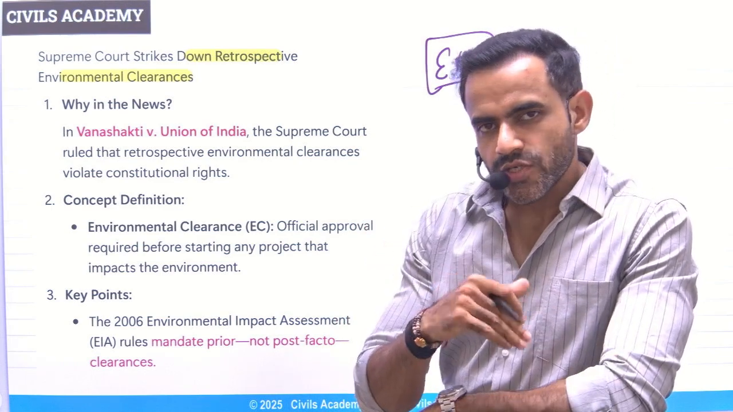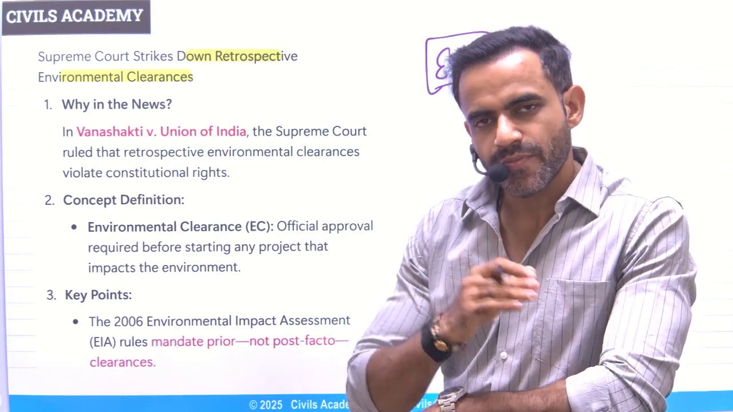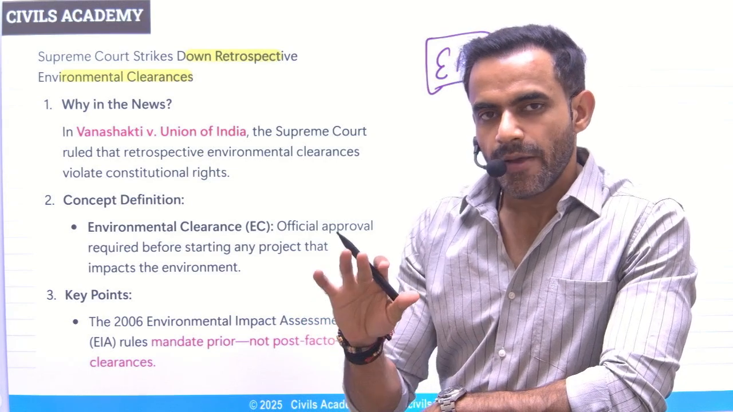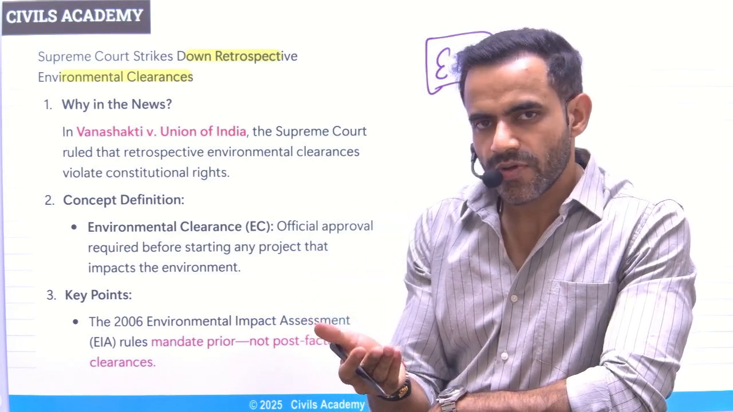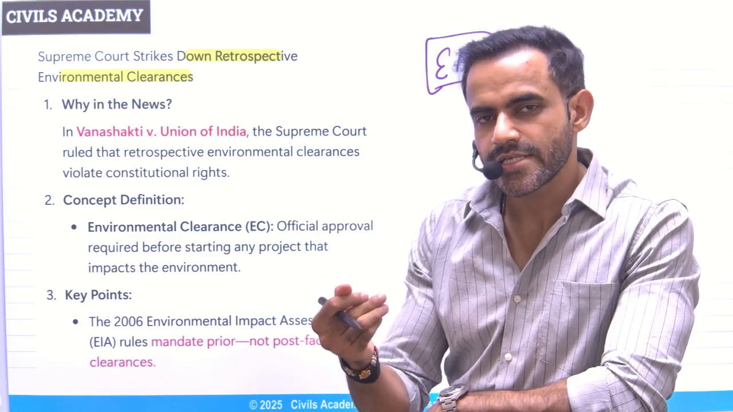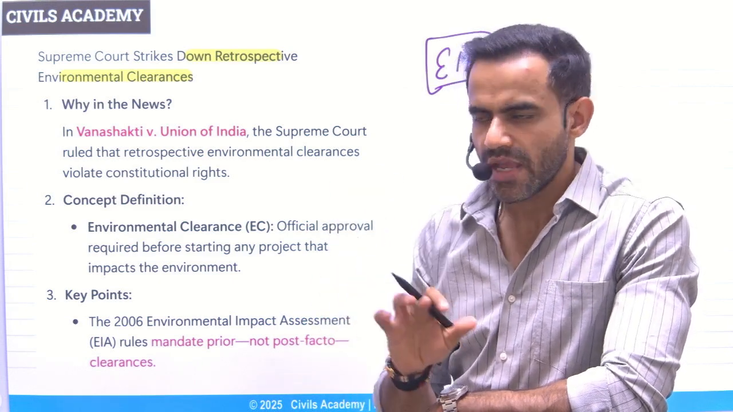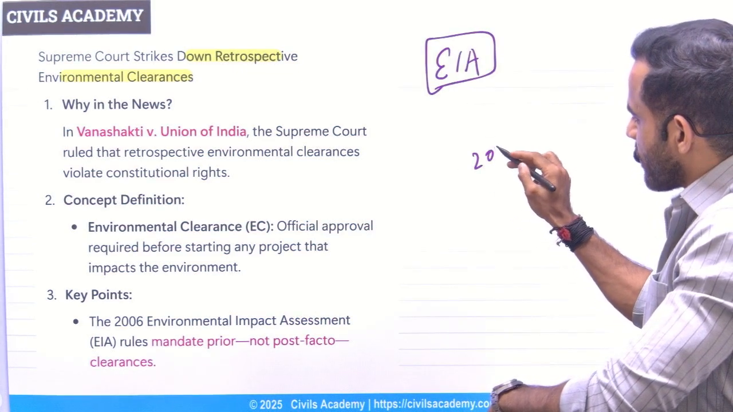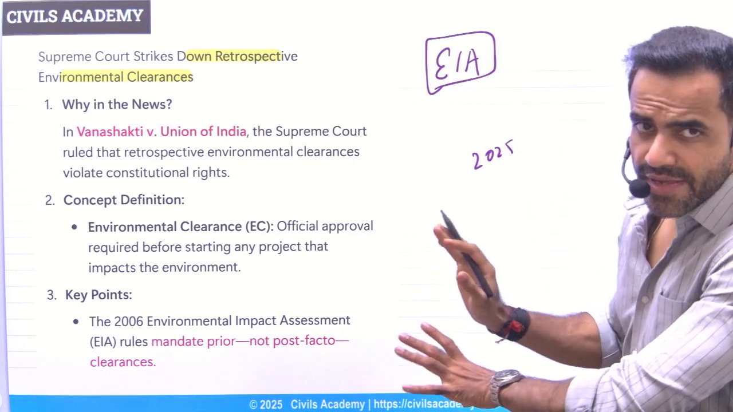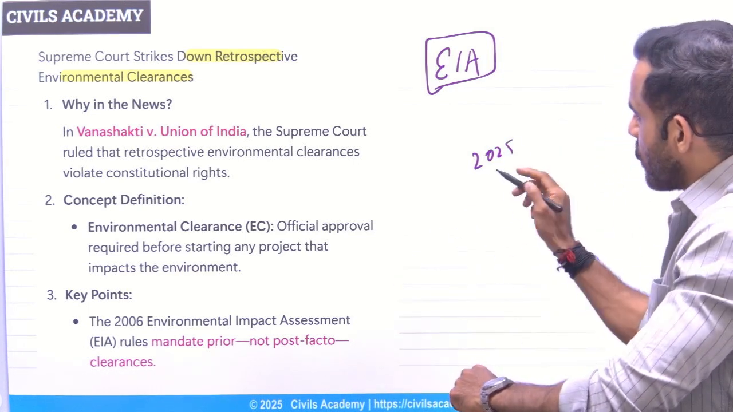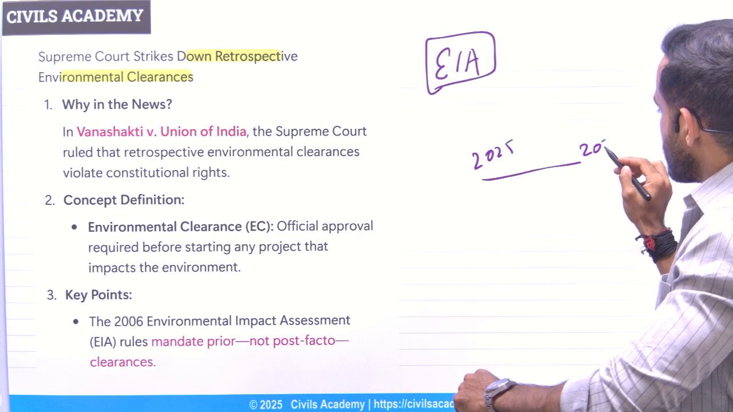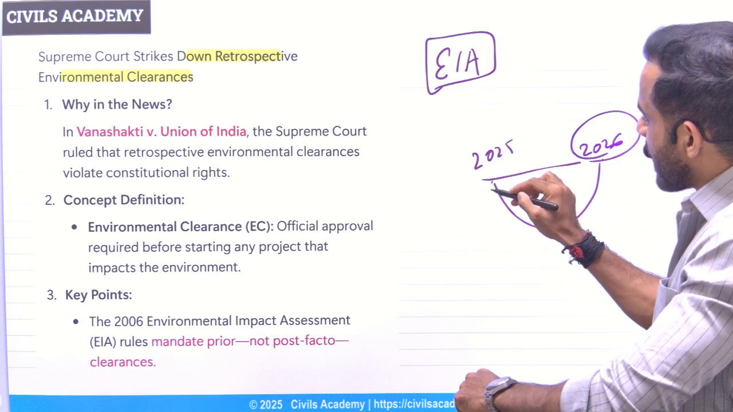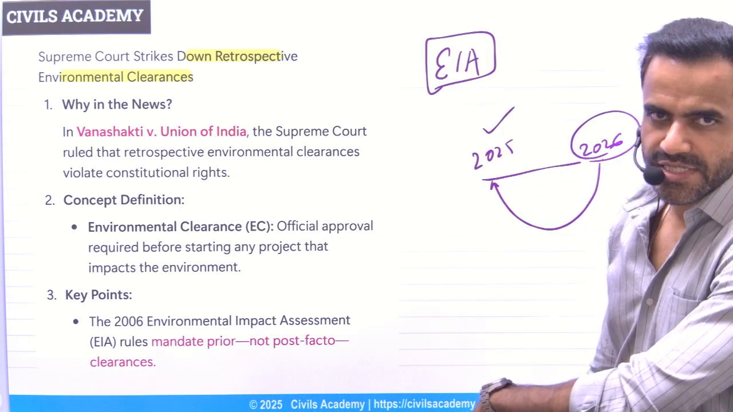Now, retrospective approval basically means the project is working, it does not have environmental clearance, but once it has started working, then the environmental clearance was issued from the back date. In a very simple sense, let's say a new factory was set up in 2025. It does not have environmental clearance as of now. It is functioning, let's say, in 2026. It was issued environmental clearance from the back date, that is from 2025 itself.